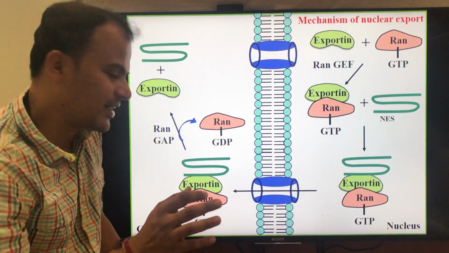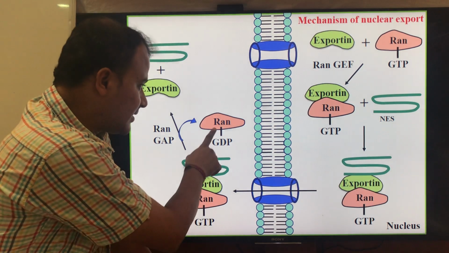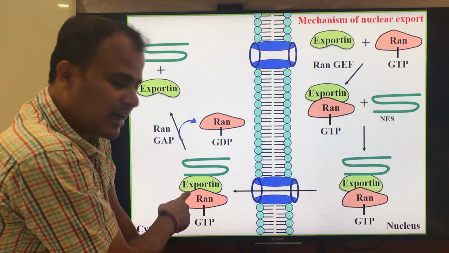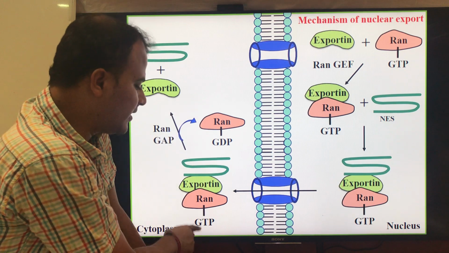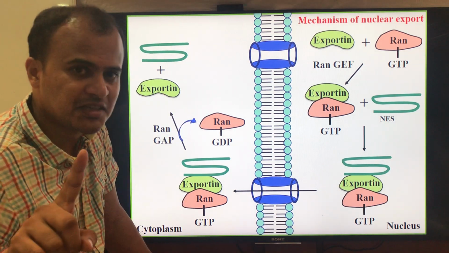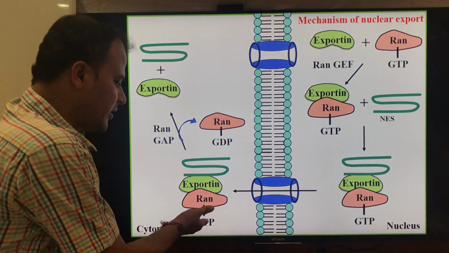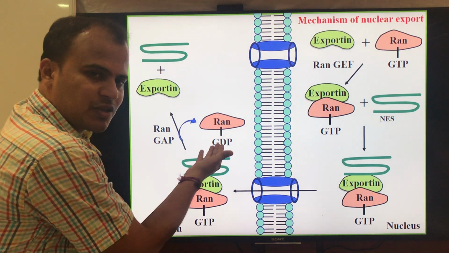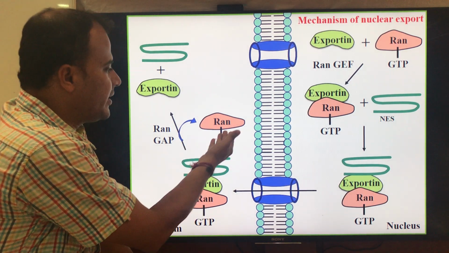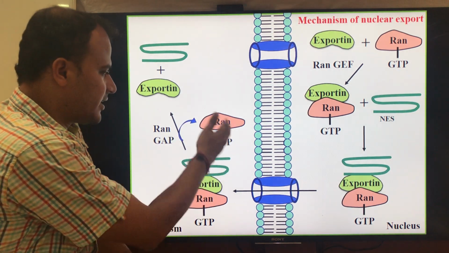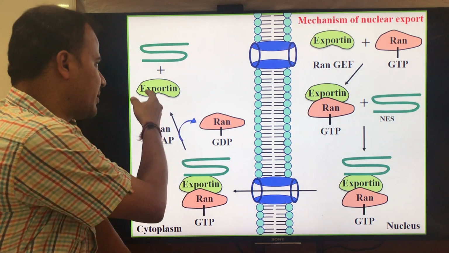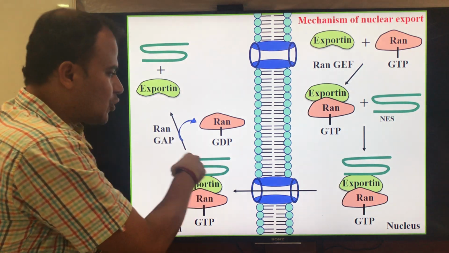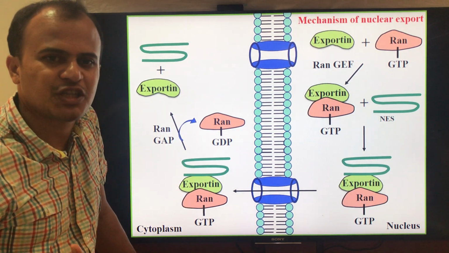As I said earlier, RAN can interact with the exportin only in the GTP bound form, never in the GDP bound form. Therefore, as soon as the GTP is hydrolyzed to GDP, it immediately releases the RAN protein, and thereby exportin and the cargo complex also undergo dissociation.